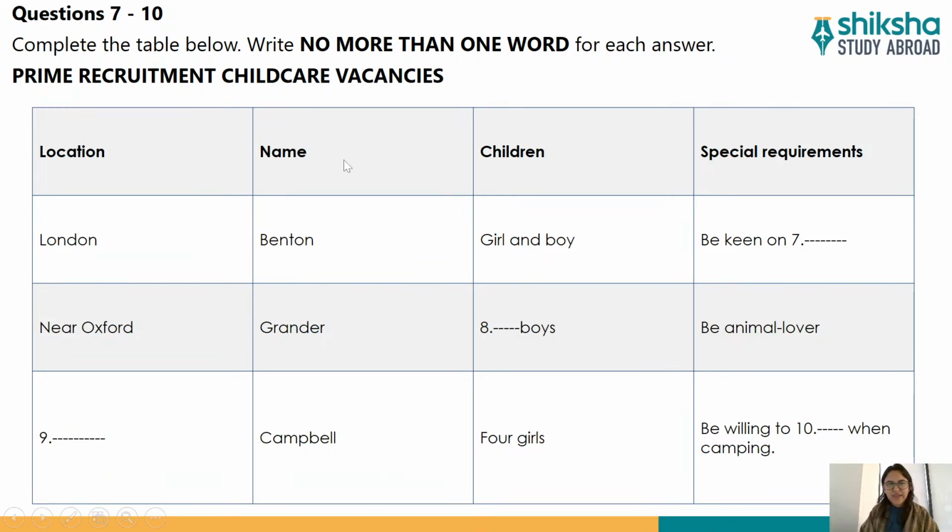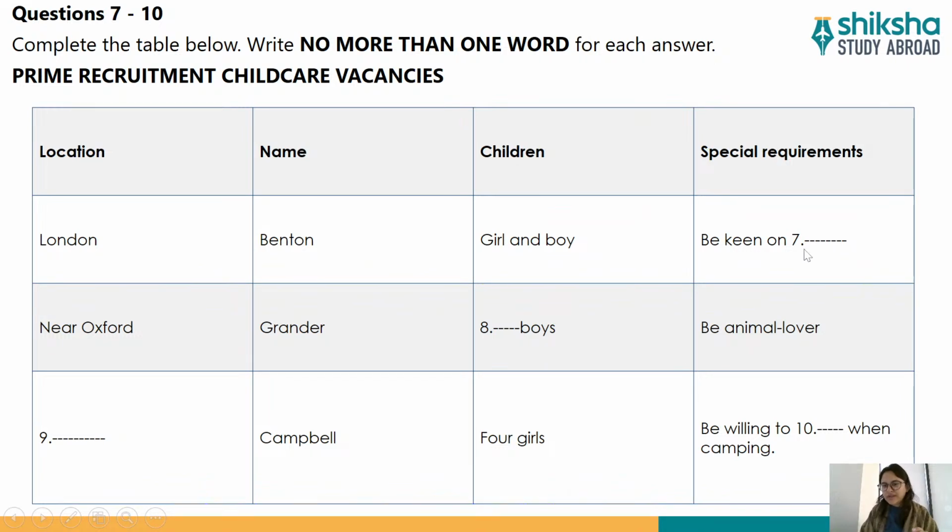As you can see, location, name, children, and special requirements are the four headings of this particular example table. If I talk about location, the first answer is London. That is some information which is given about location. Name is Benton. Children, girl and boy. That means Benton has two children, a girl and a boy. And the special requirement of this person is be keen on dash.